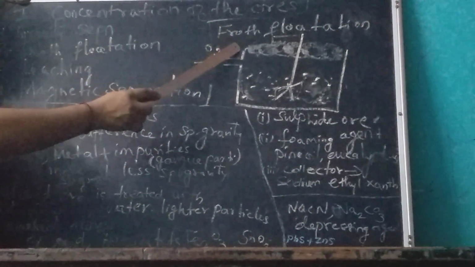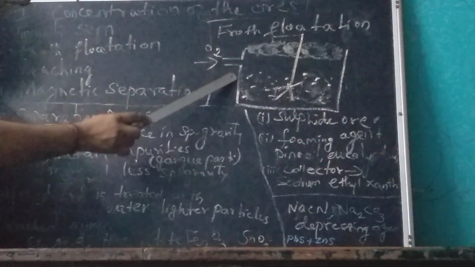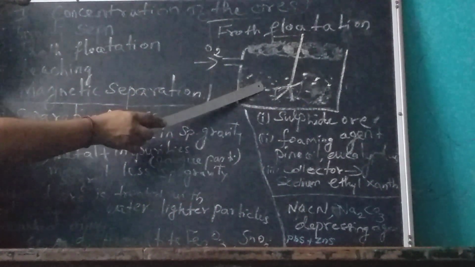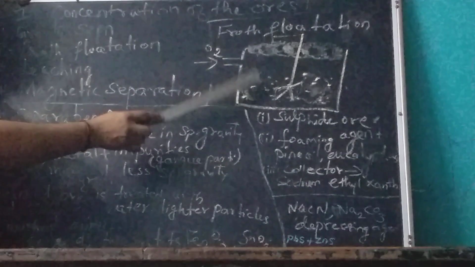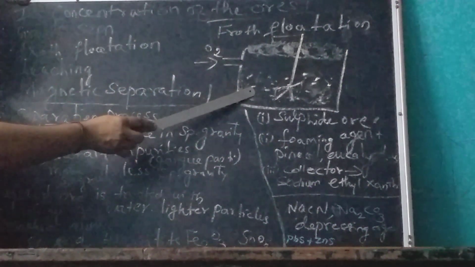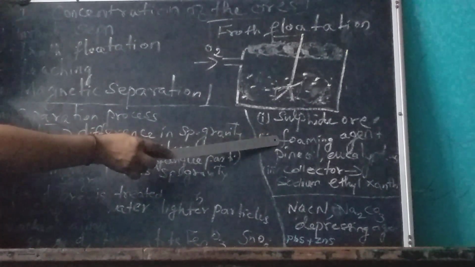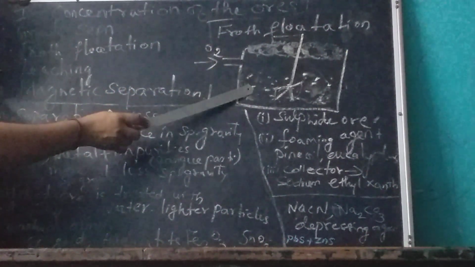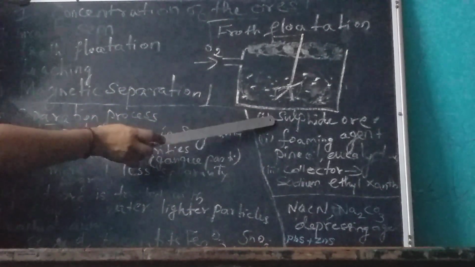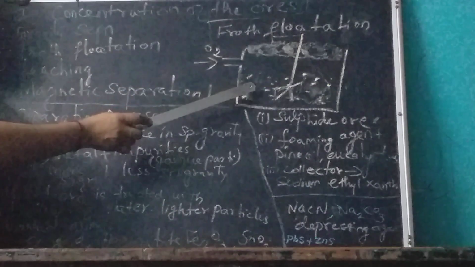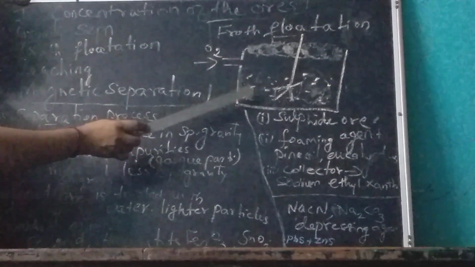Here we have to take a large tank, with the crushed sulfide ore particles, and add water and pine oil or eucalyptus oil, which we call the foaming agent. Once again, a large tank, the crushed or powdered sulfide ore mixed with the water and the foaming agent.